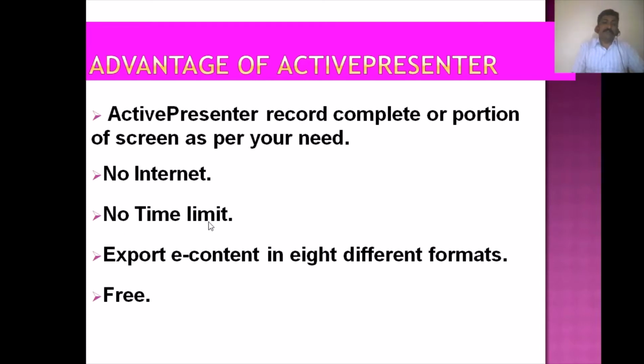Third point, no time limit. By using Active Presenter, you can create your video from a few minutes to several hours. There is no restriction on the recording time.